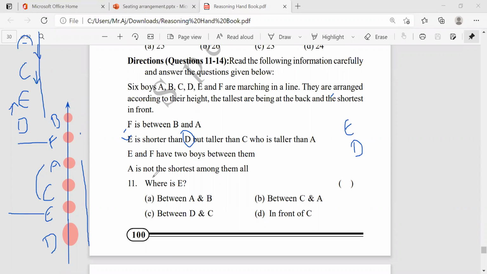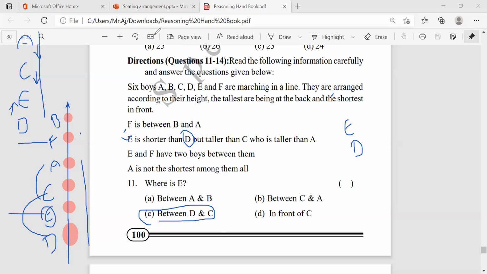Okay, is it clear? Now, first question, where is E? Between A and B? No. Between C and A? No. Between D and C? In front of C. When E is taller, he's at the back of C, not the front, right? So which one is correct here? Between D and C. He is here. Okay.